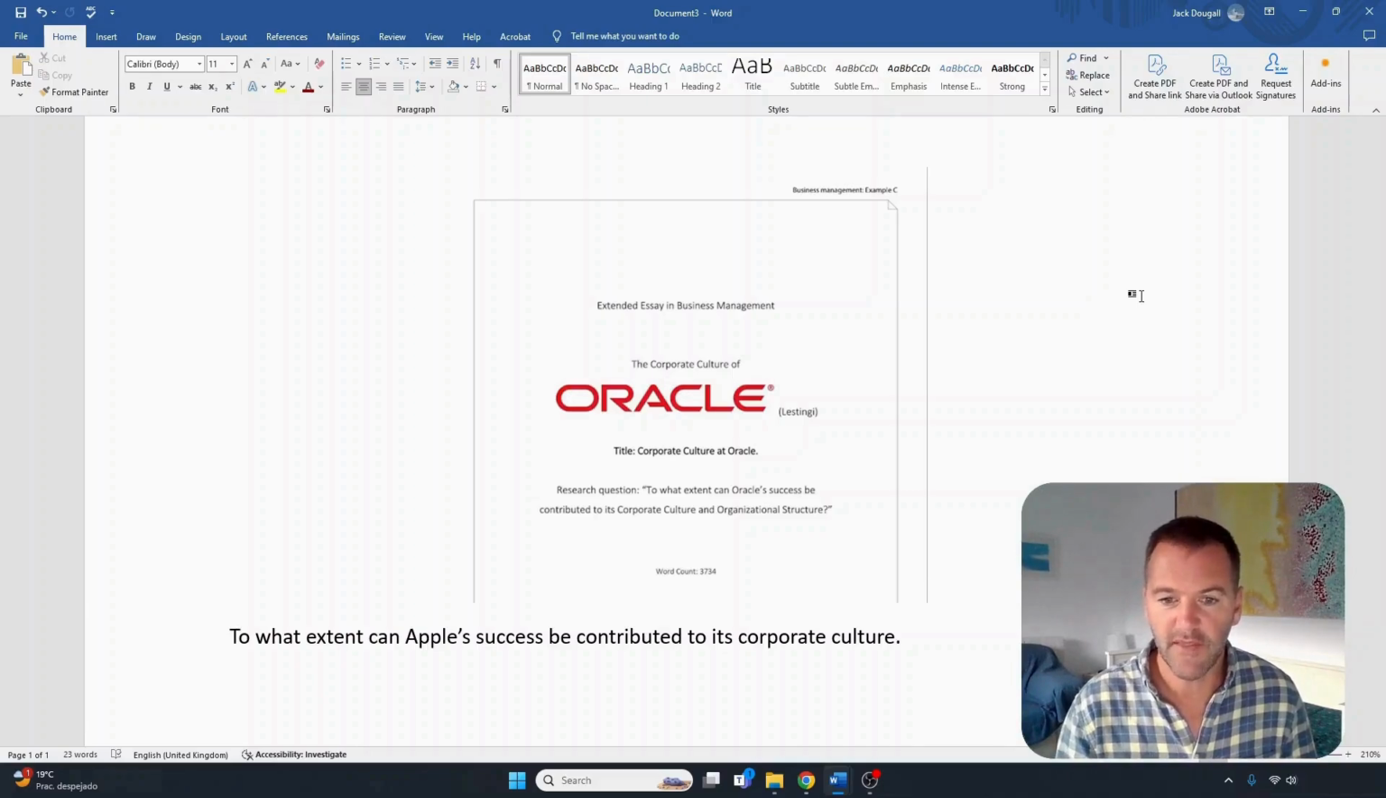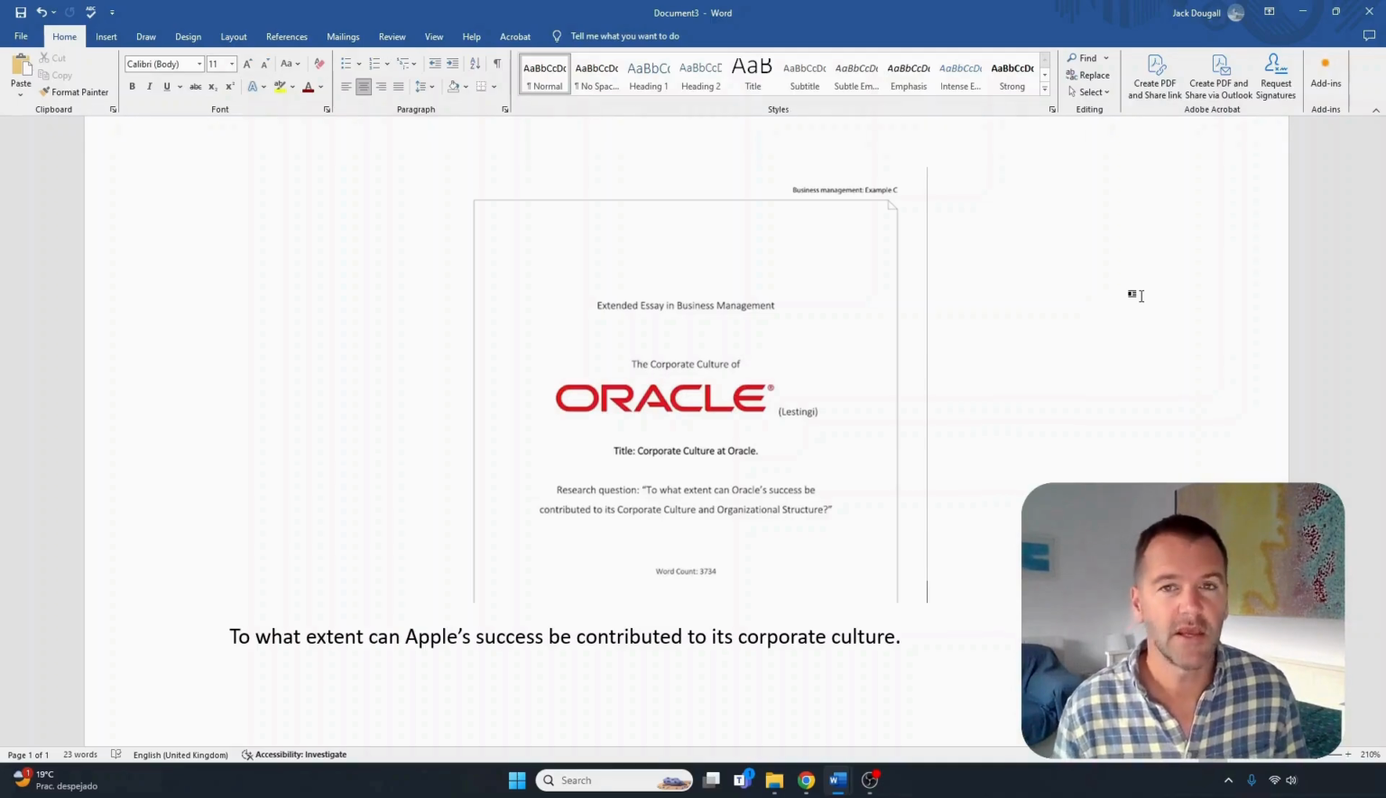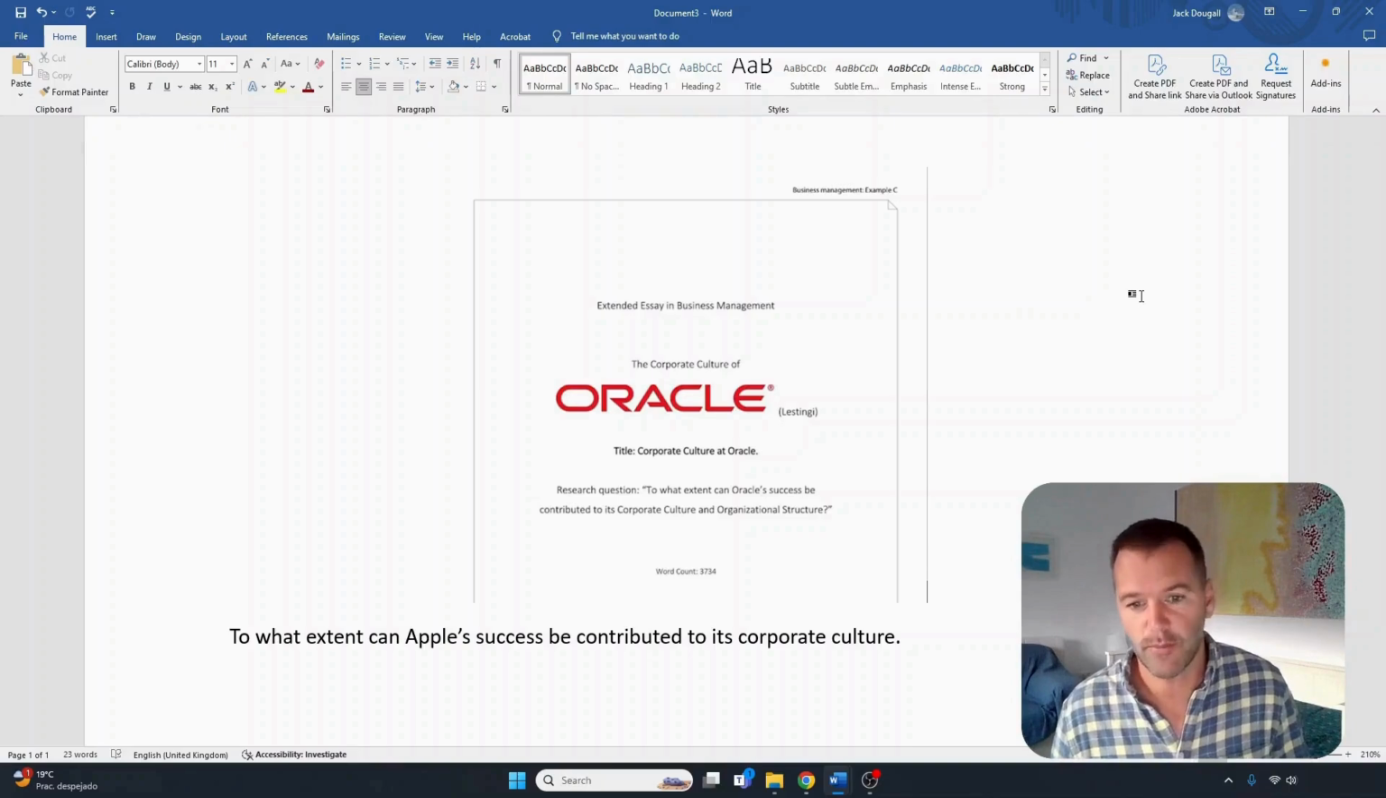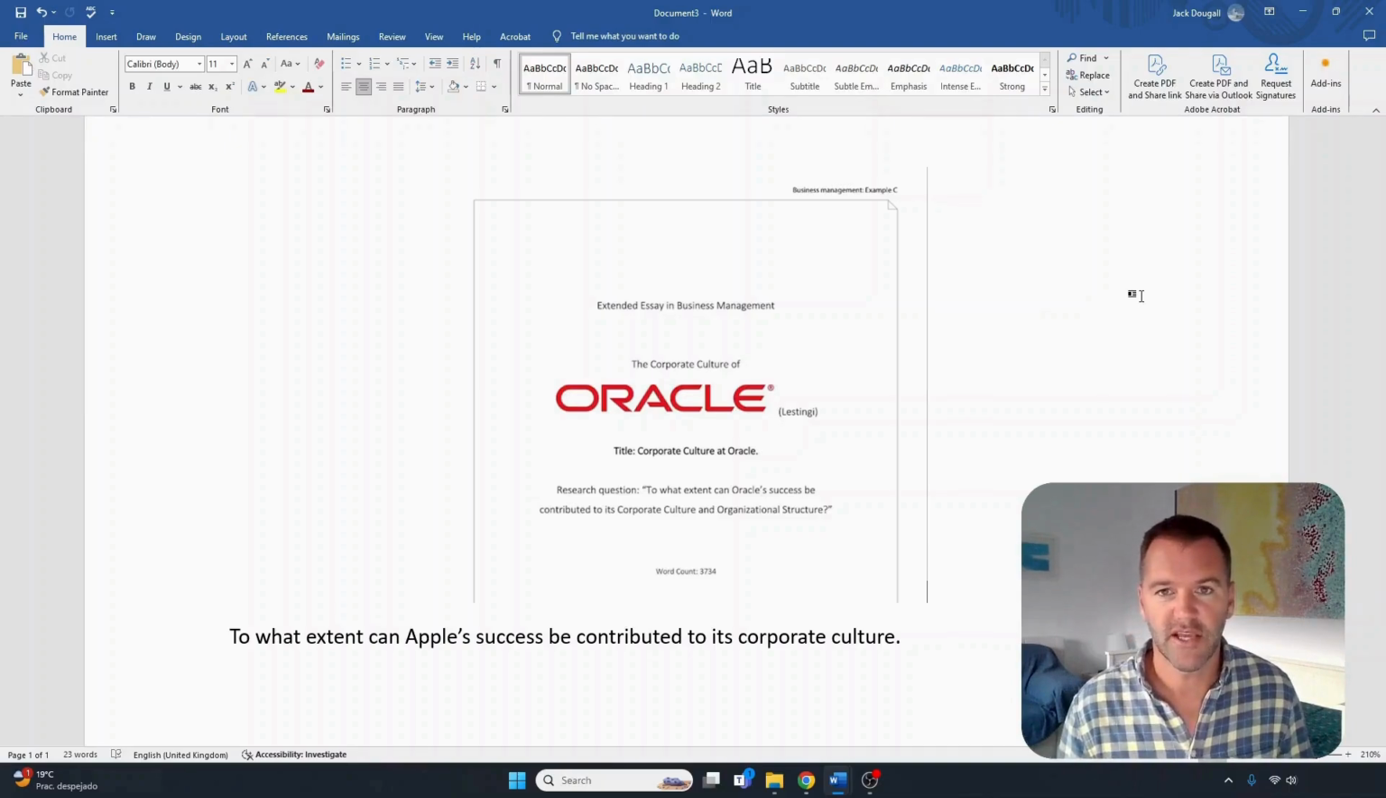Now, it's interesting. In their example, they said, to what extent can Oracle's success be contributed to its corporate culture and organizational structure? Now, contributed is not really the right word there. We understand what it means, but a better word would be attributed to its corporate culture and organizational structure.